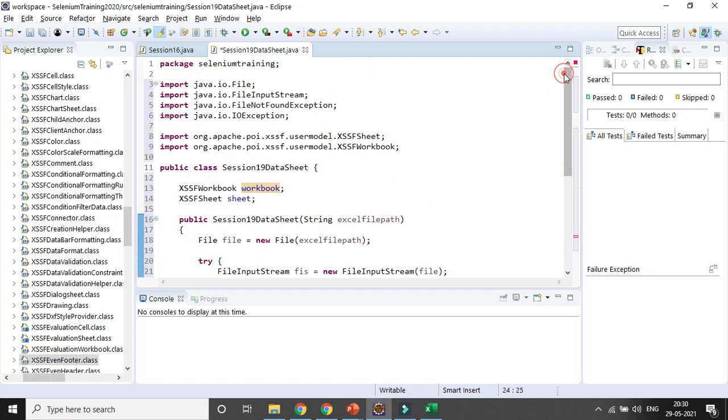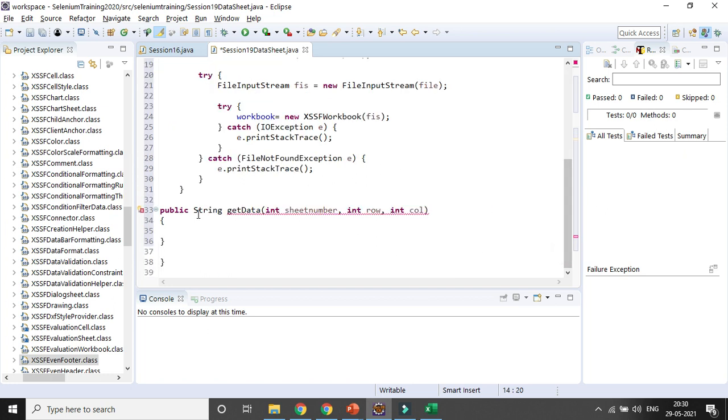Which sheet do I want to read? So here after workbook I will be reading the sheet, which will be nothing but from the workbook variable, right? So here I have already read the workbook, then I need to read the sheet, dot getSheet, that will be a method available.